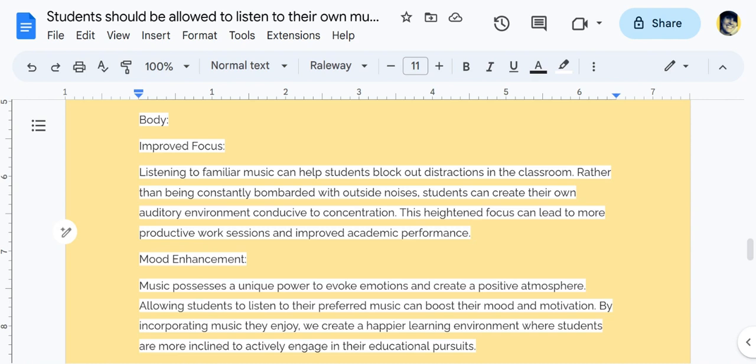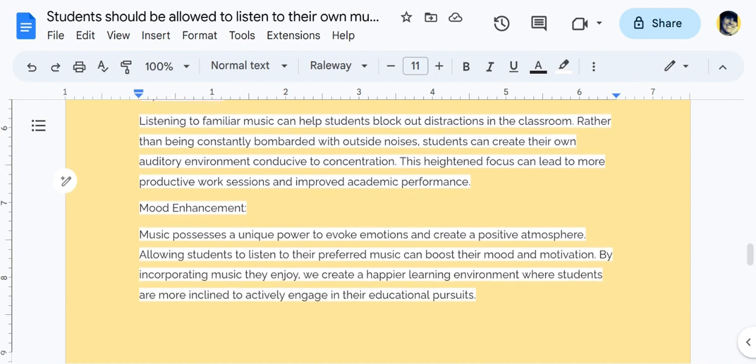Great paragraph in the sense of explaining what they mean by improved focus. They decided to bring up the outside noises. And again, there are a number of noises that happen in the classroom setting. They didn't necessarily specify, but we get what they're saying. So we are moving on to the next paragraph.